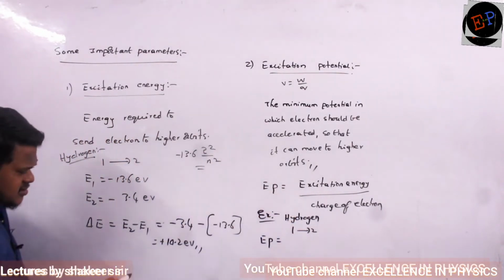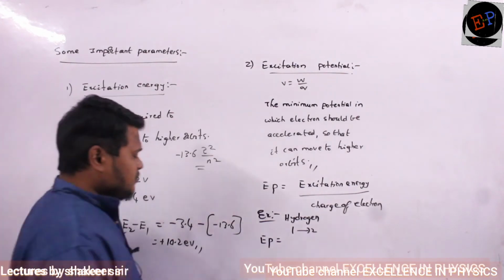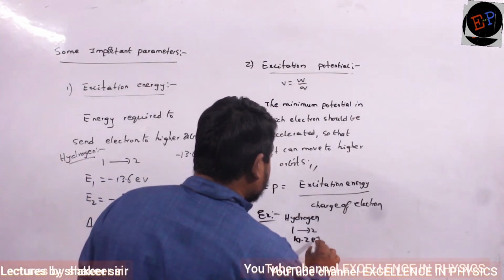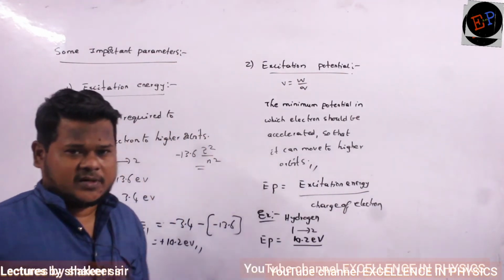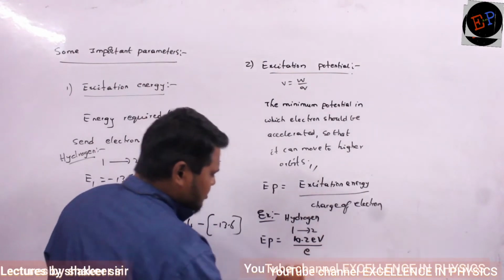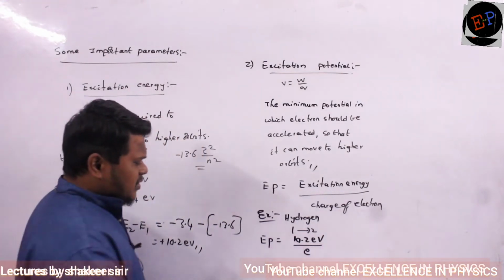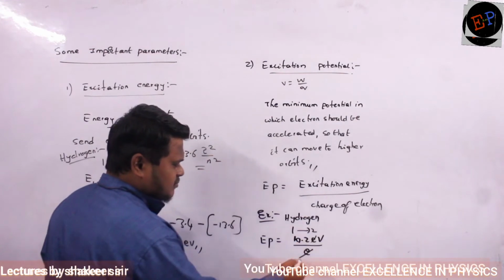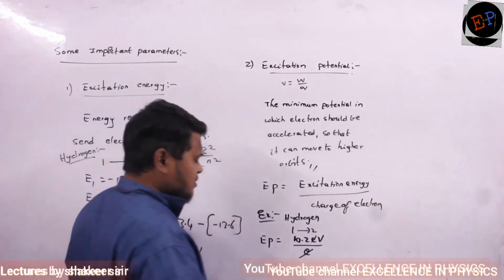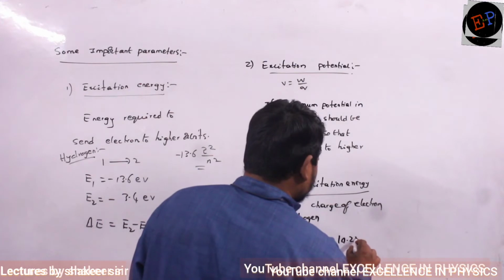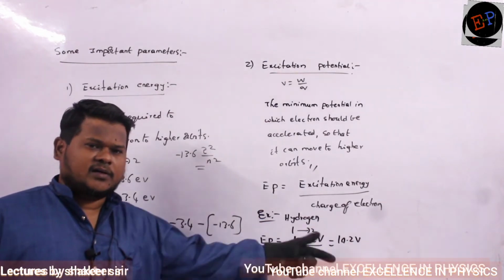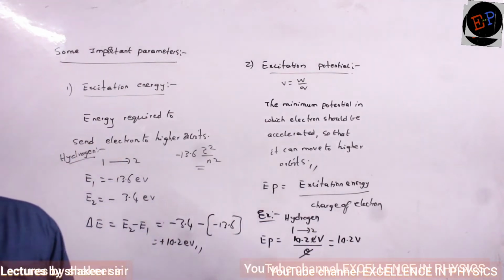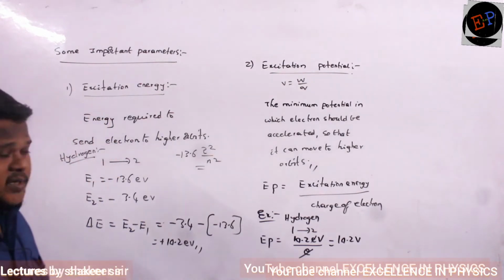Excitation energy, what is the excitation energy I have calculated? 10.2 electron volts divided by what I have to divide? Charge of electron. E is the charge of electron. So E and E get cancelled, then what is left? Only volts is left. So 10.2 volts, that is my answer. Understood, no? So same energy, if I divide by E value, then it converts into volts, that's it. Okay, so this is about excitation potential.